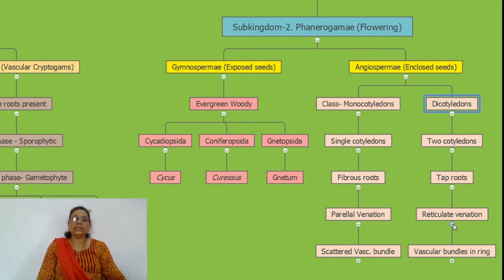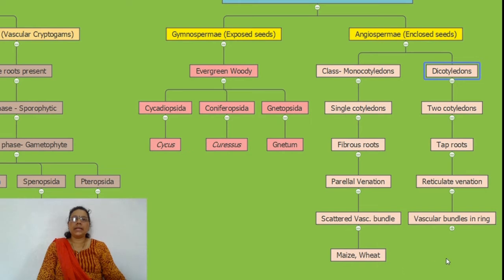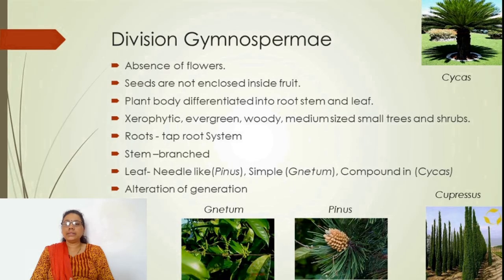Thus the angiosperms are divided into two classes, monocotyledons and dicotyledons. Examples of monocots are maize and wheat, and dicots have examples such as groundnut, sunflower, gram, etc. The subkingdom phanerogams, comprising seed and flower bearing plants, is divided into two divisions, gymnosperms and angiosperms.